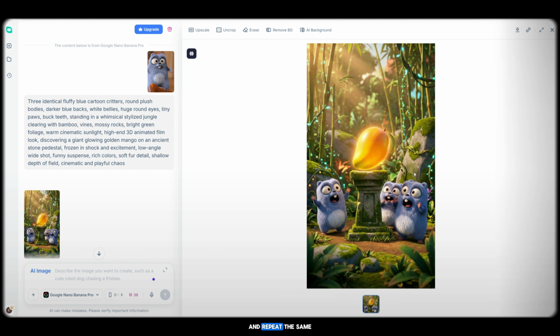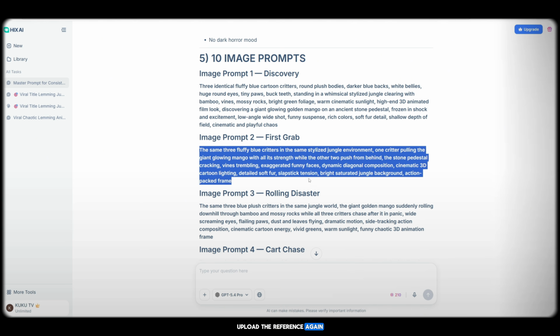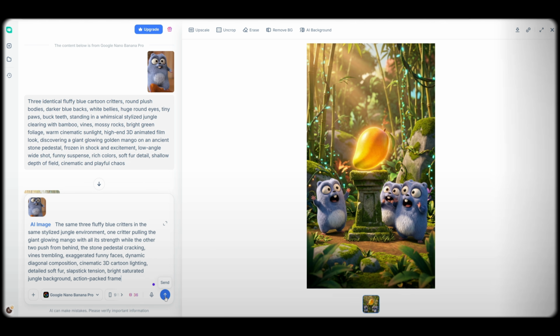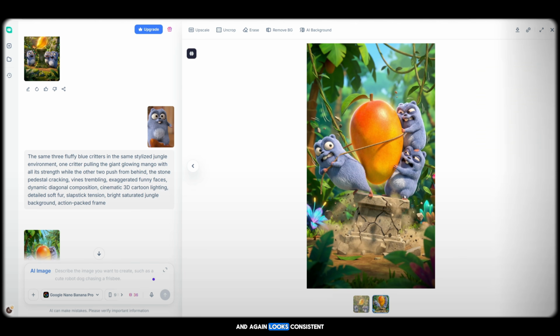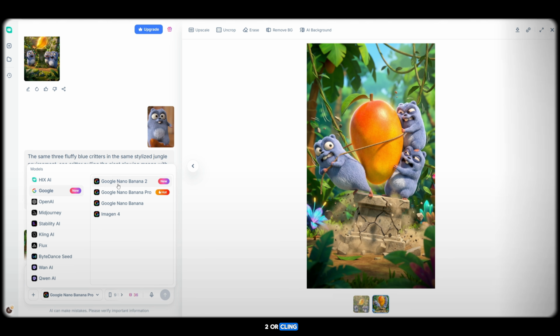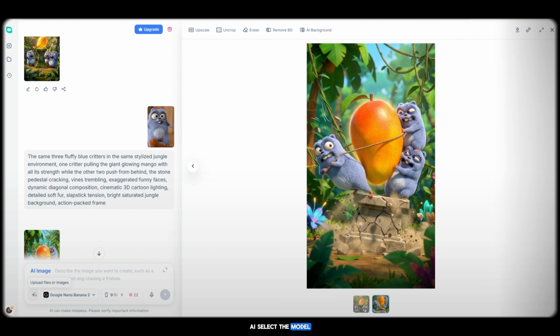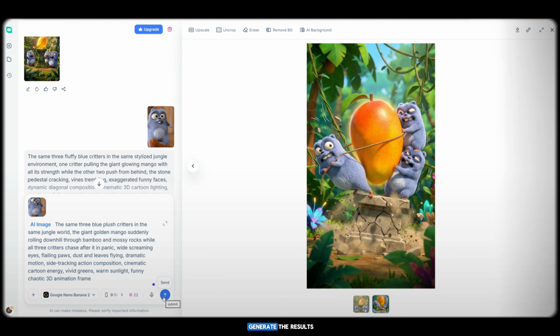Download the image and repeat the same process for the next prompts. Upload the reference again, keep the same model, paste the next prompt, and generate. The second image is now ready and again looks consistent and high quality. You can also experiment with different models like Nano Banana Pro 2 or Kling AI. Select the model, adjust the ratio and resolution, paste the prompt, and generate.